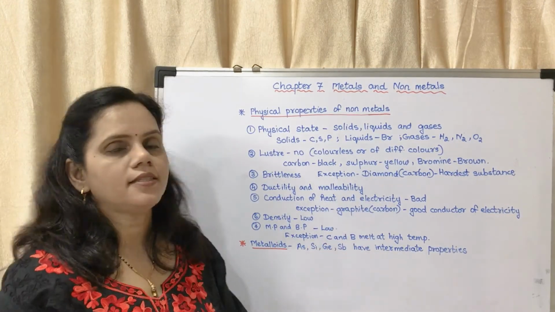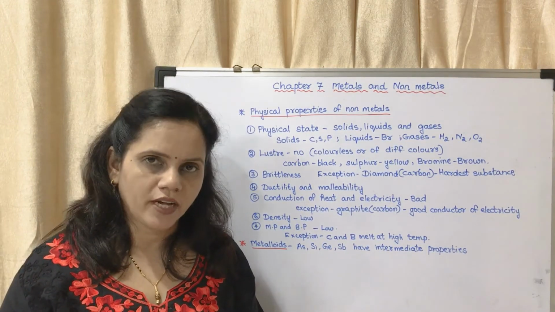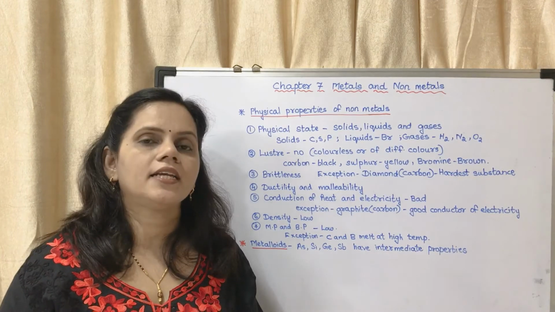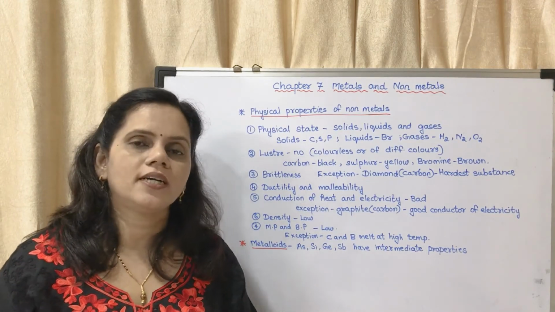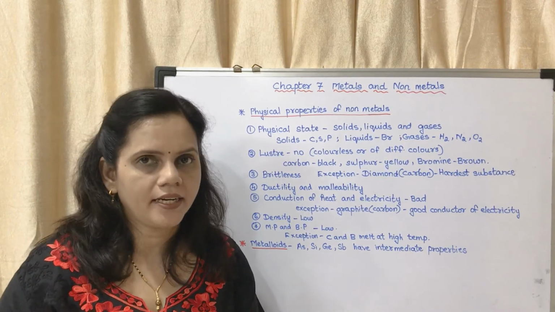Exception is diamond. Diamond is made up of carbon. It is a non-metal and it is the hardest substance. So it is the only non-metal which has the property of hardness.